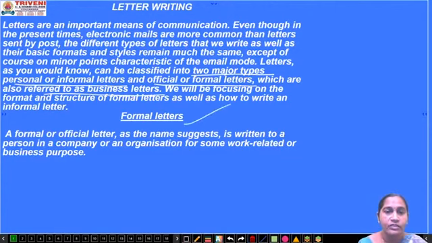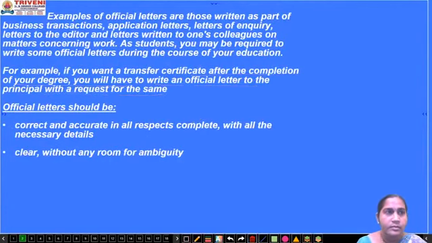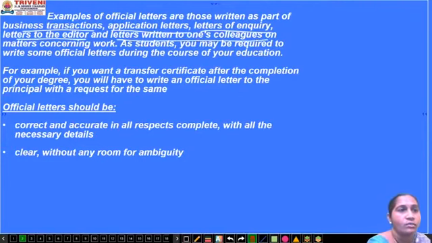First we will deal with the formal letter. What is a formal letter? A formal or official letter, as the name suggests, is written to a person in a company or an organization for some work-related or business purpose. Examples of official letters are those written as part of business transactions: application letters, letters of inquiry, letters to the editor, and letters written to one's colleague on matters concerning official work.